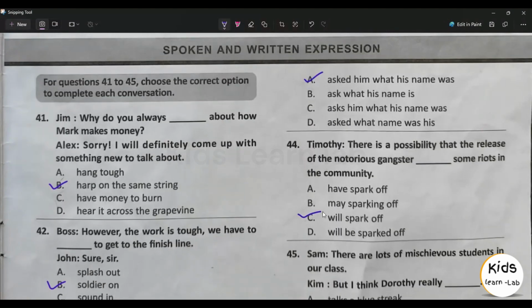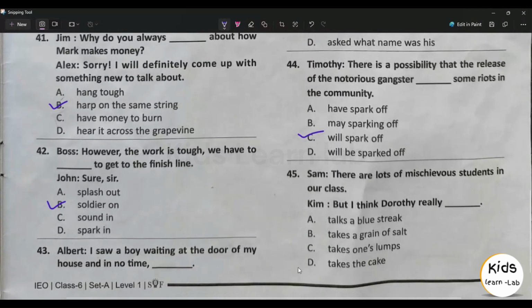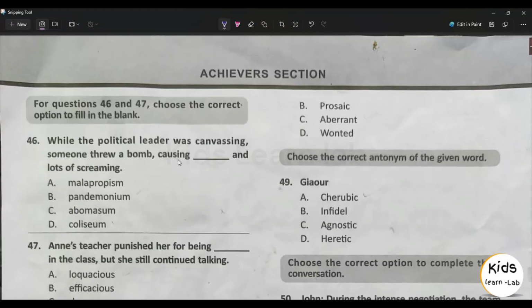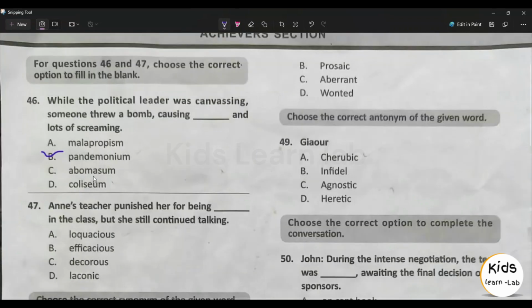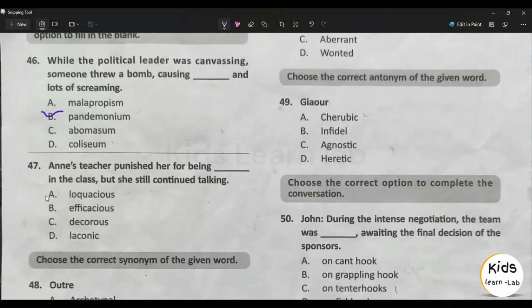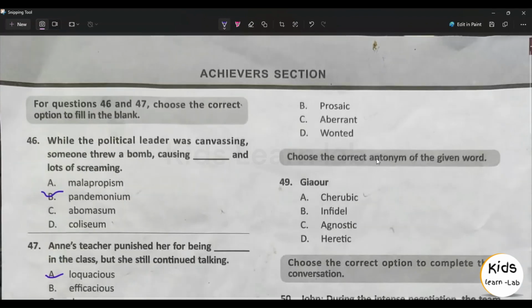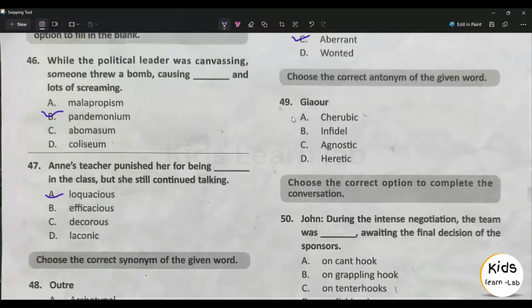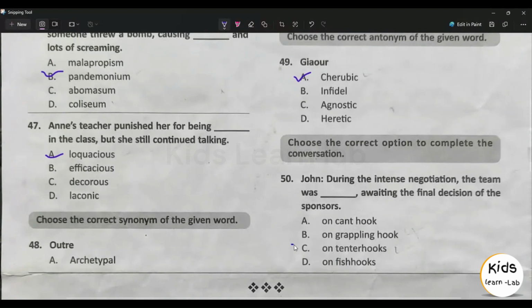44th question answer is option C. 45th question answer is option D. 46th question answer is option B. 47th question answer is option A. 48th question answer is option C. 49th question answer is option A. 50th question answer is option C.